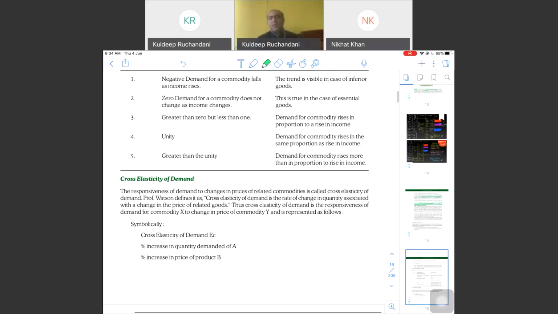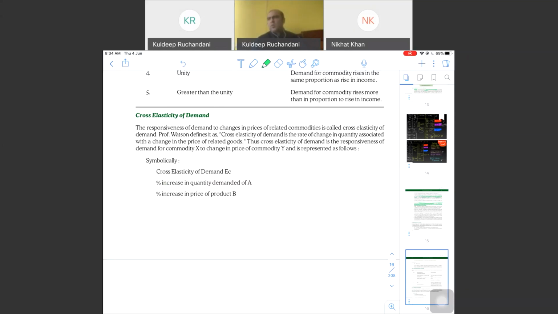Examples in income elasticity. Income elasticity of demand I gave you. You will have to study it from the goods perspective. Necessary goods: even if income increases, I will buy them. Luxury goods: if income reduces, I will not buy them; if income increases, I will buy them.